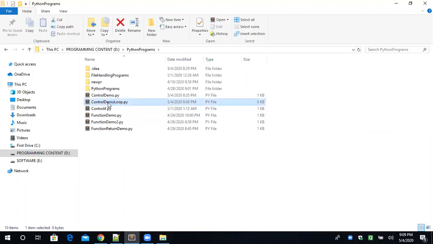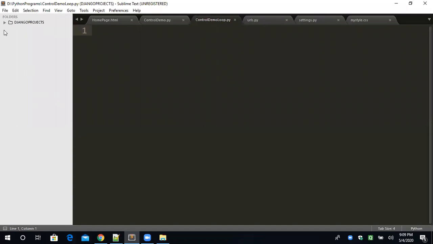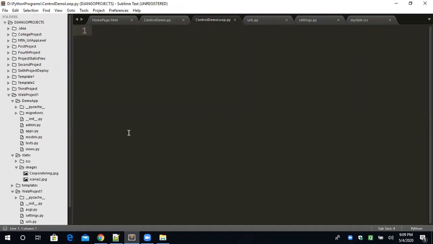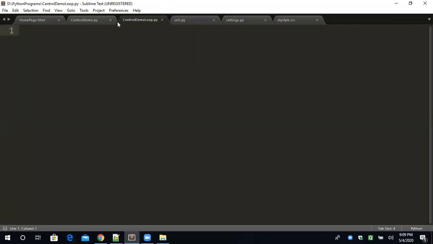Just double click. This Django project is already open. I was doing the work on the Django project. So I'm just removing this folder from the project to avoid the confusion, and closing all the other files. Okay, now it's fine. I'm just increasing the size so you will better understand and the visibility is better. So we are basically in the text editor.